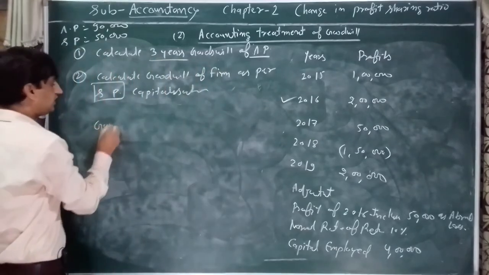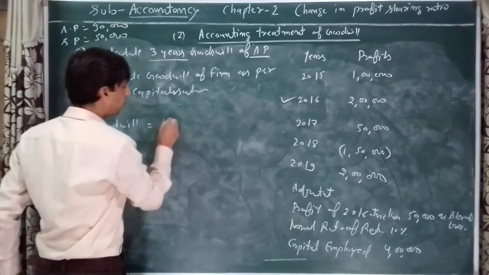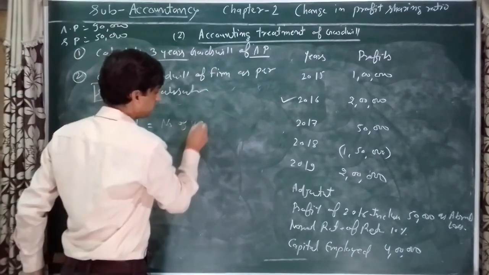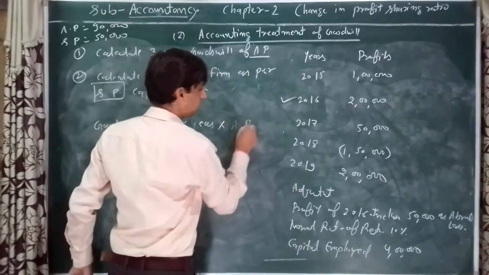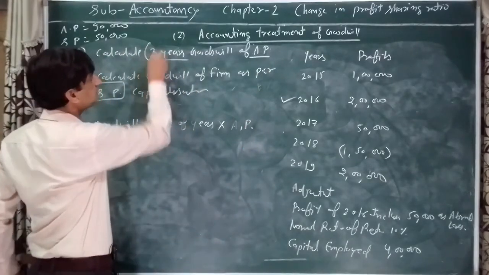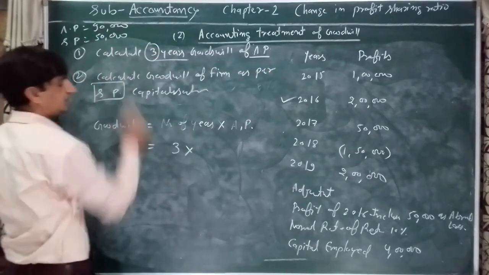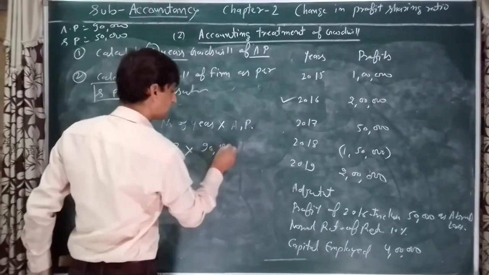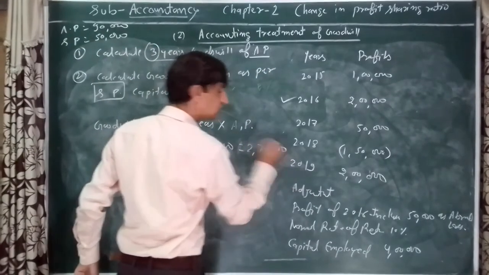Calculate 3 years goodwill, that is the number of years method. So goodwill is equal to number of years into average profit. How many years? 3 years, into average profit 90,000. The value is 2,70,000.